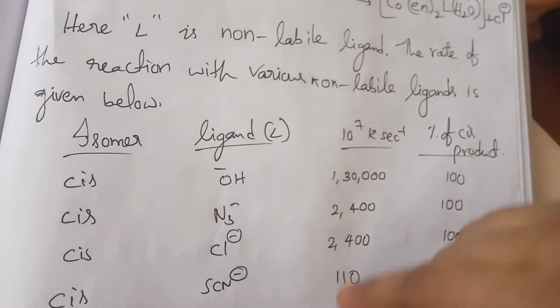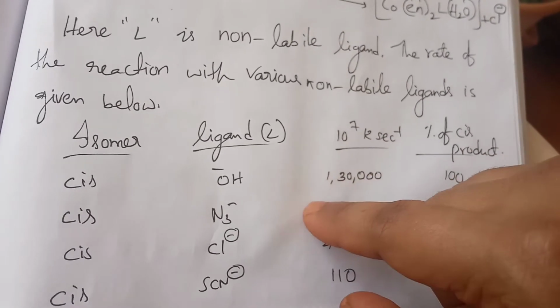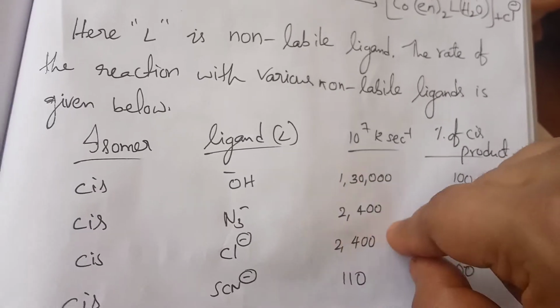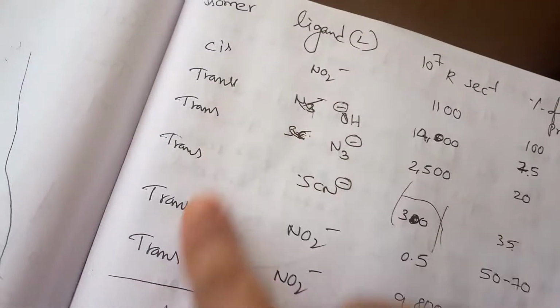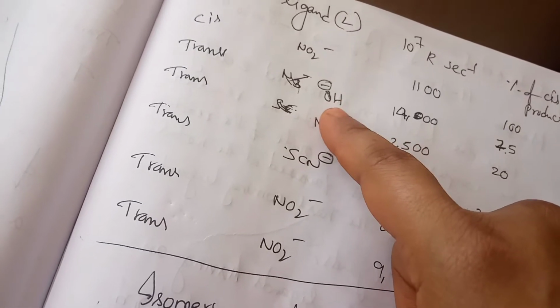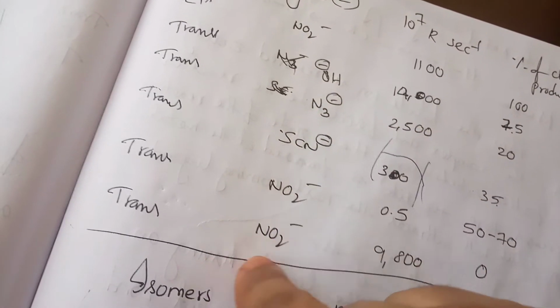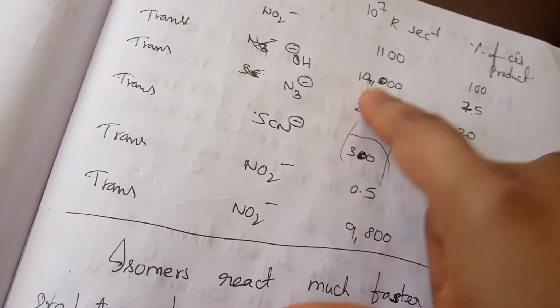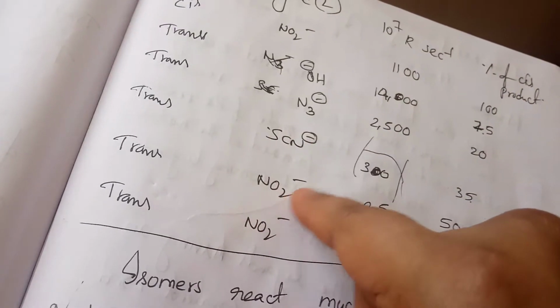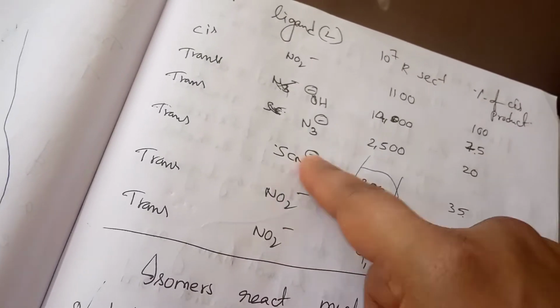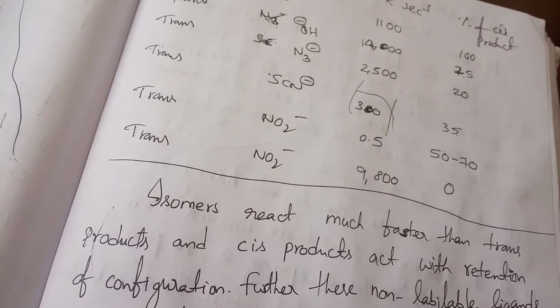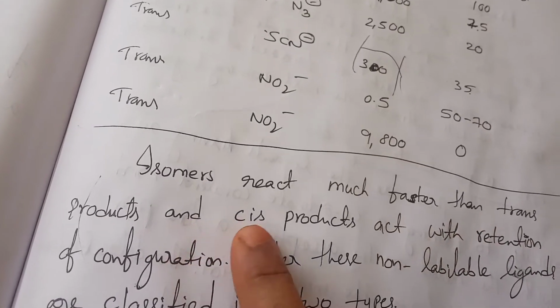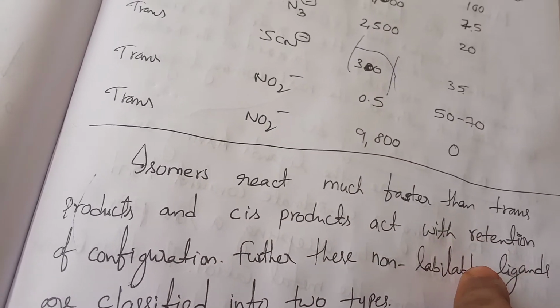So here the rate somewhat decreases. One rate is in lakhs, one is in thousands and one is in hundreds. Again, another example, NO2 minus, cis and trans, again the same trans, again OH minus, azide, thiocyanate, nitrate and so on. So here the rate of reaction takes place. Here it is not NO2 minus, it is chloride. Here we observe the rates of reaction, for example the trans products. So the cis isomers react much faster than the trans products. Cis products react with retention of configuration.